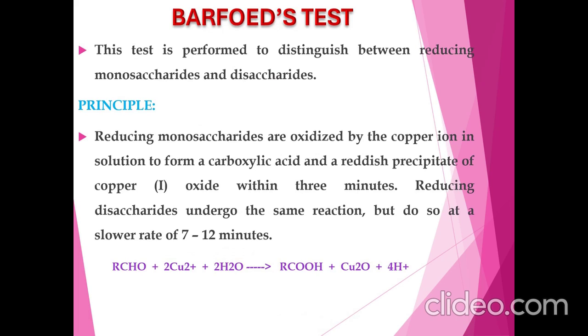Barfoed's test is performed to distinguish between reducing monosaccharides and disaccharides based on their ability to reduce cupric ions under acidic conditions. Here the principle for Barfoed's test is reducing sugars are oxidized by the copper ion in solution to form carboxylic acid and a reddish precipitate of cuprous oxide within 3 minutes, whereas reducing disaccharides undergo the same reaction but do so at a slower rate of 7 to 12 minutes.